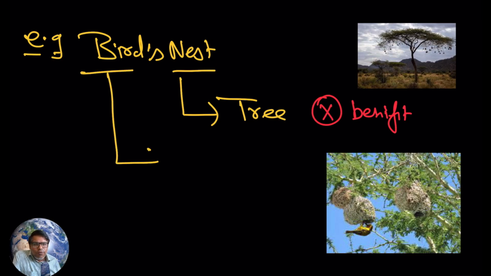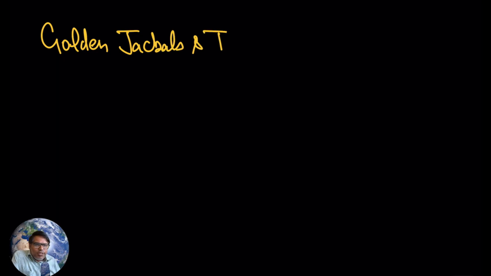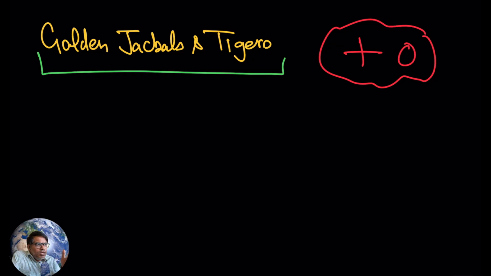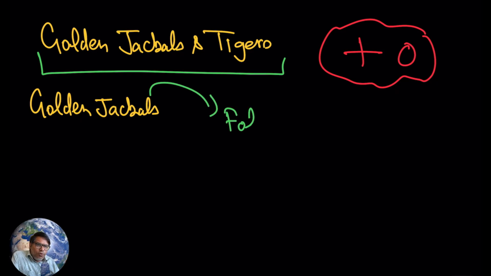Clear? Okay, now let's move forward. Now here another example is of golden jackals and tigers. Now try to see here. If you see the golden jackals and tigers, here you can also see the commensalism type of symbiosis. Here, generally the golden jackals follow tigers.